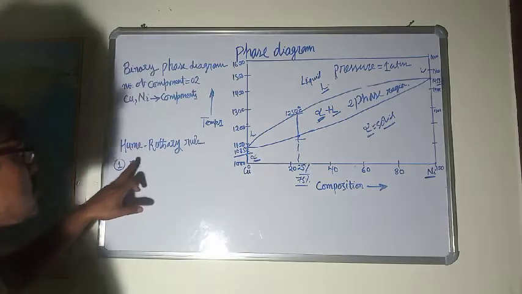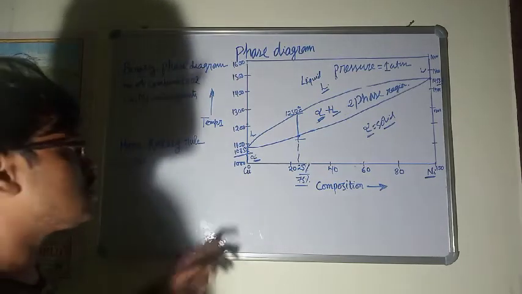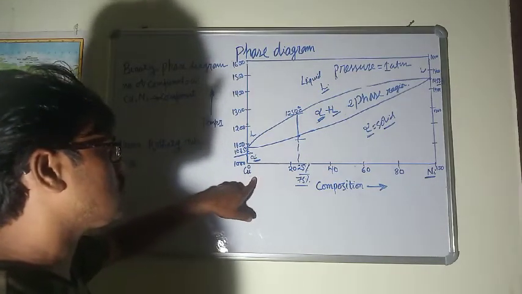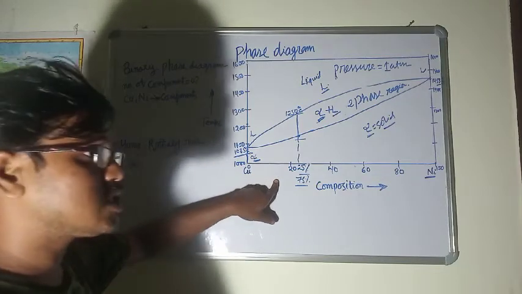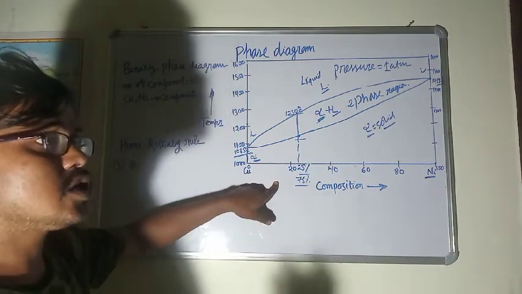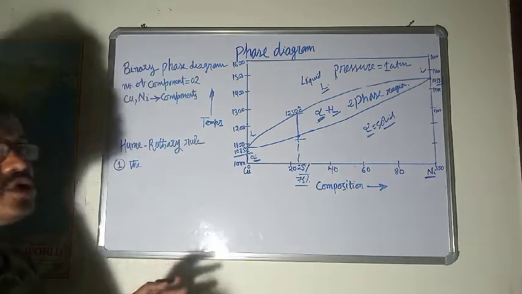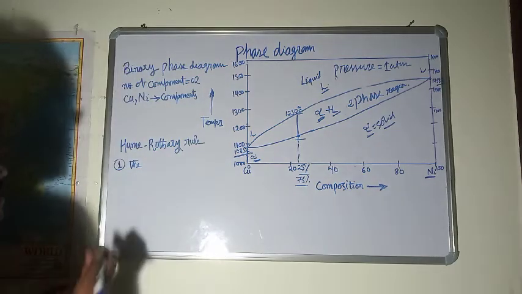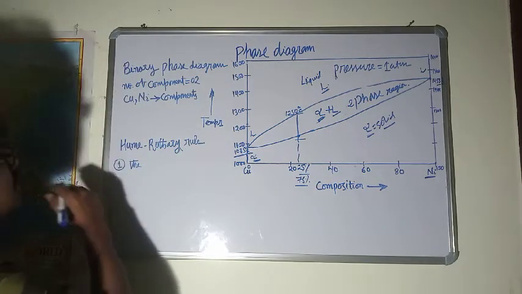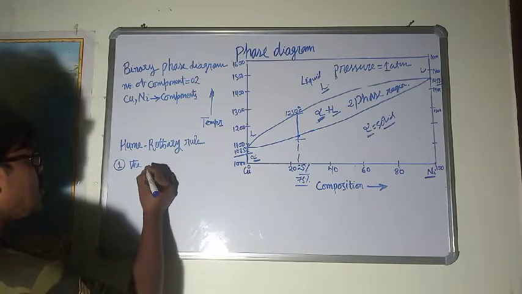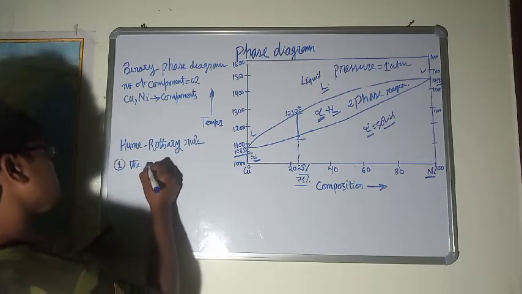So here we will try to discuss the conditions under which substitutional solutions are formed, and those conditions are given by the Hume-Rothery rule. The Hume-Rothery rule gives three statements.